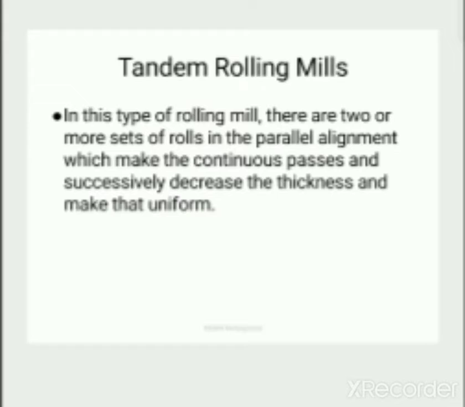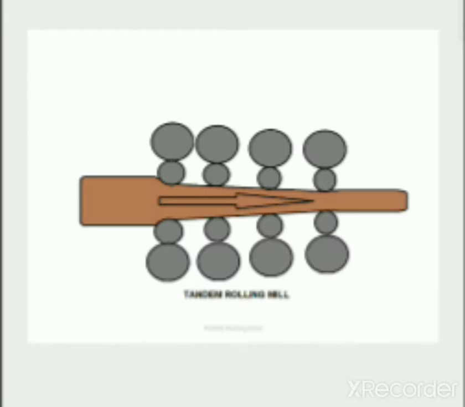Tandem rolling mill. In this type of rolling mill there are two or more sets of rollers in parallel alignment which make continuous passes and successively decrease the thickness uniformly.